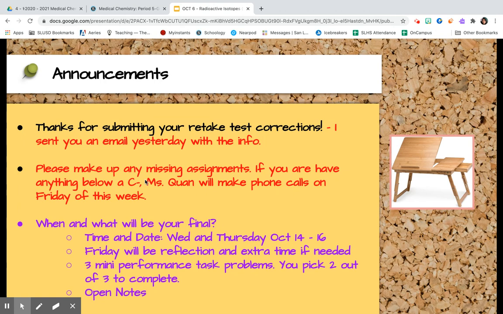This Friday on October 9th, I'm going to make phone calls and send you an email if you have a grade that is below C minus. Friday of this week, in the email, I will detail 3 things to prioritize to demonstrate mastery of whatever you are missing and to also improve your grade.